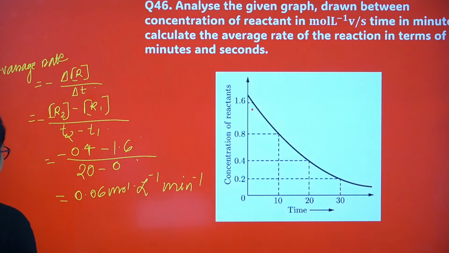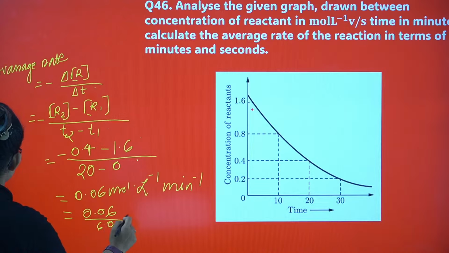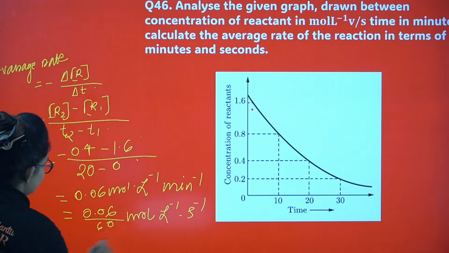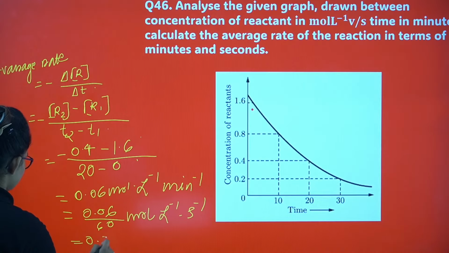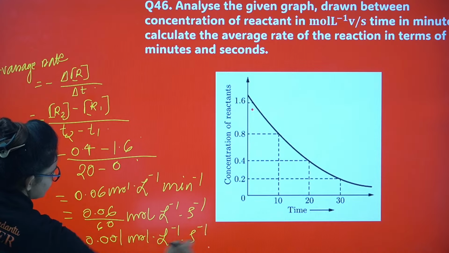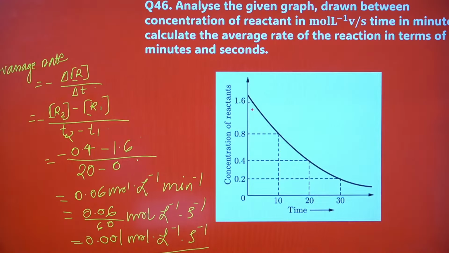Now if I convert it into second, that's going to be 0.06 divided by 60 mole per liter per second. So it's going to be 0.001 mole per liter per second. Okay, I guess it's clear to you. Just let me know if you understood or not. Okay, let's proceed.